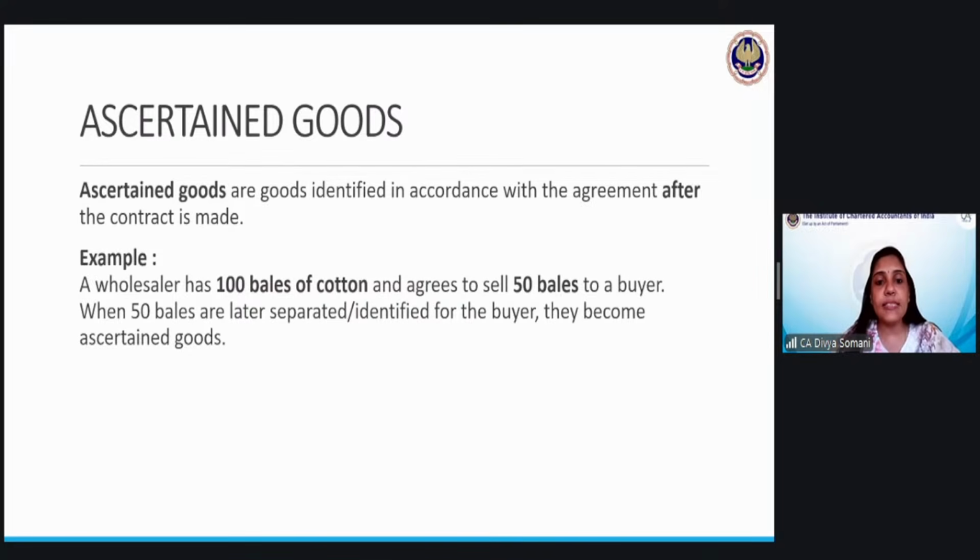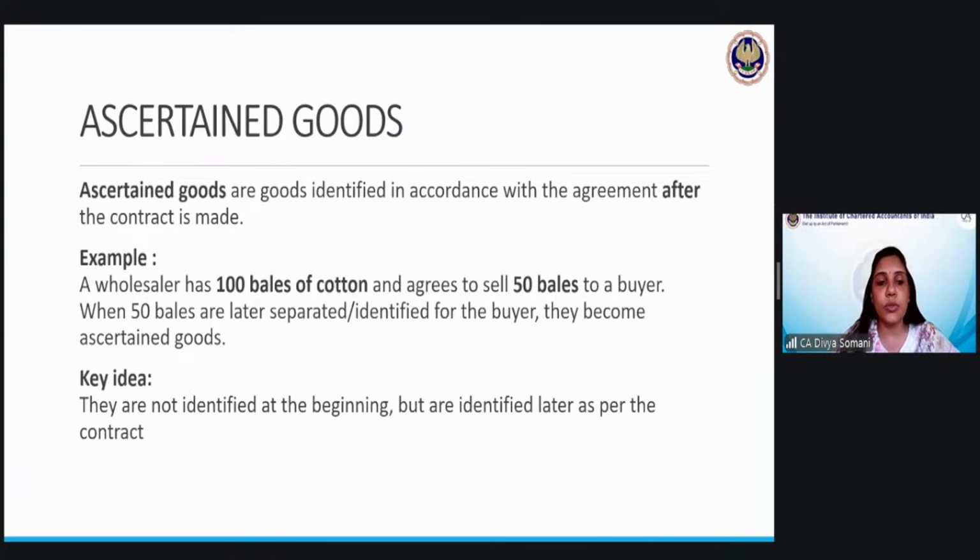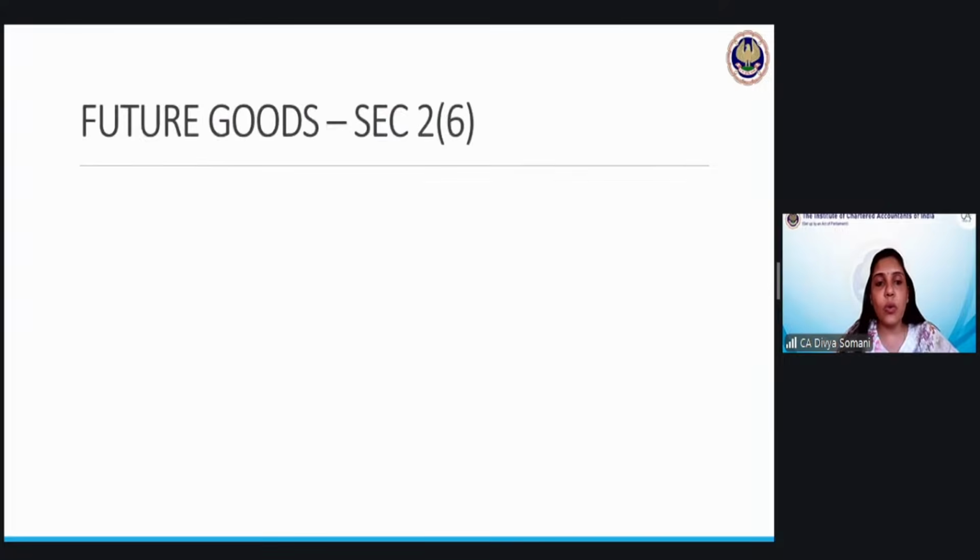A wholesaler has 100 bales of cotton and agrees to sell 50 bales to the buyer. When 50 bales are later separated or identified for the buyer, they become the ascertained goods. So what is the key idea? They are not identified at the beginning, but are identified later as per the terms and conditions of the contract.